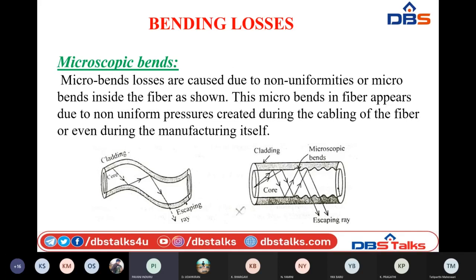It will escape from the core into the cladding and then finally it is lost. That means there is no chance of propagating that kind of incident light. So when there is a bend present in the fiber optic cable, the light signal is finally lost. We will not observe any amount of information at the receiver. This kind of loss is macro bending loss.